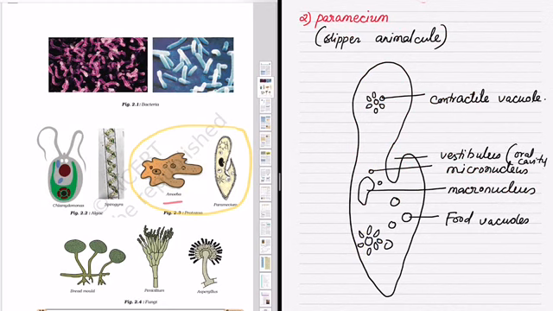The paramecium body consists of a lot of different structures like contractile vacuoles, nucleus, macronucleus, micronucleus. The whole body is covered with very small fiber-like structures. They are called cilia, and they help in the movement of this paramecium. And there is a gut-like structure, that is the mouth.